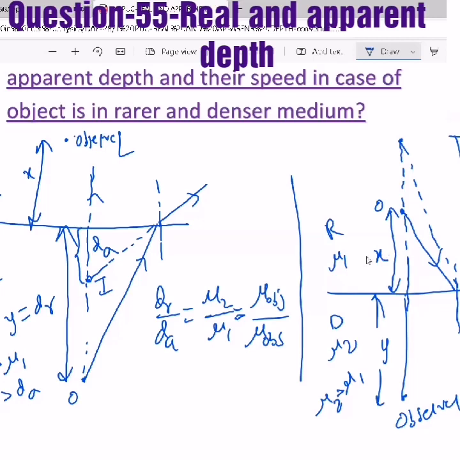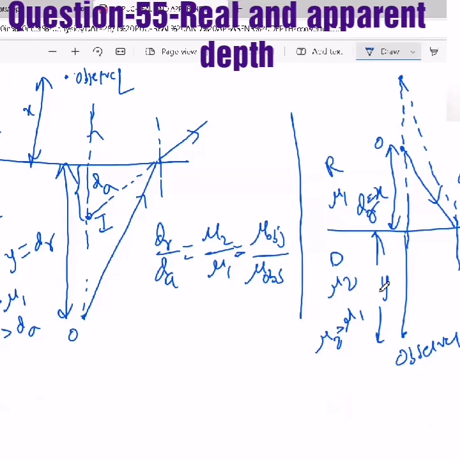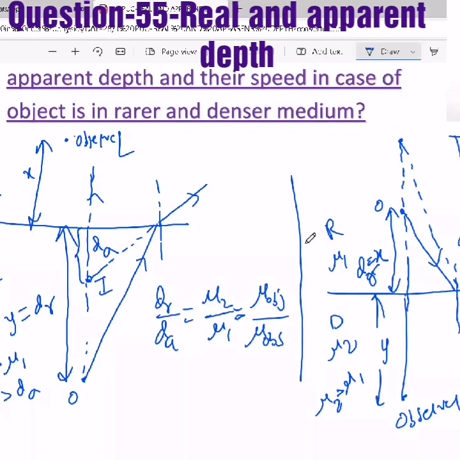So let's take this as d apparent. Now this, d real. Now this will become d apparent. Now here d apparent is more. In the first case d real was more. So now in this case when you make the formula d real by d apparent, d real is lesser. So that will become mu1 by mu2. First case was mu2 by mu1.